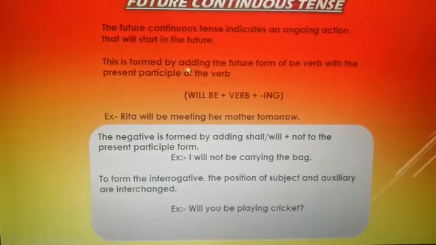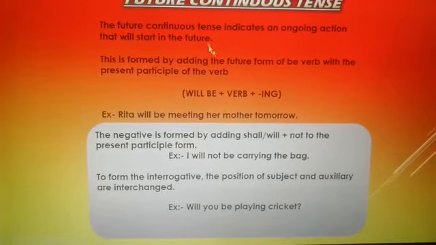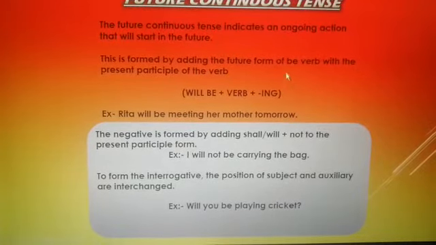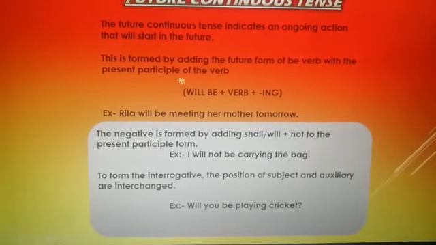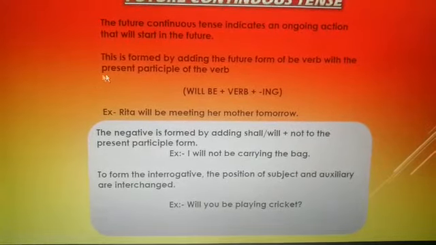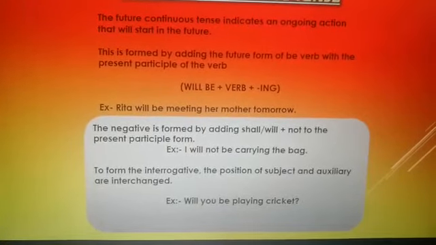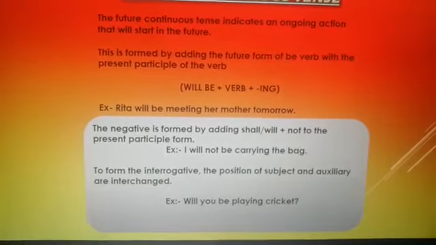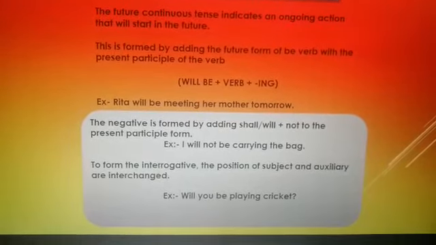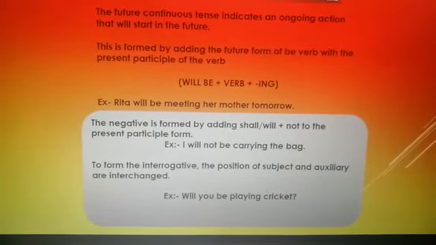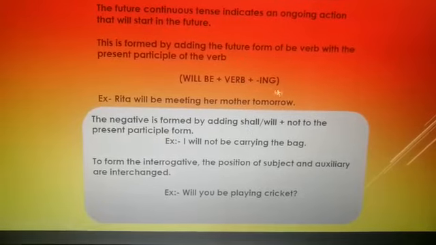And how is it formed? By adding the future form of be verb. The future form of be verb means will be with the present participle of the verb. The participle means the form that ends in ing and can be used with the auxiliary verb to be as part of the continuous tense. So it is formed will be plus verb plus the ing.